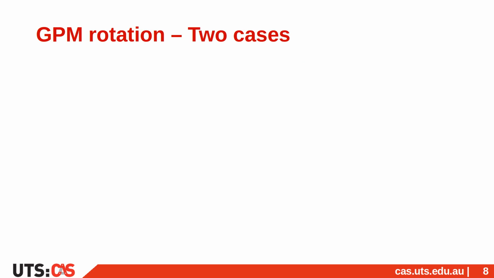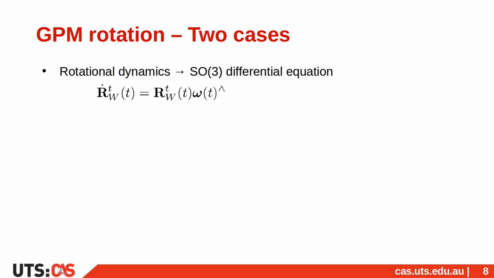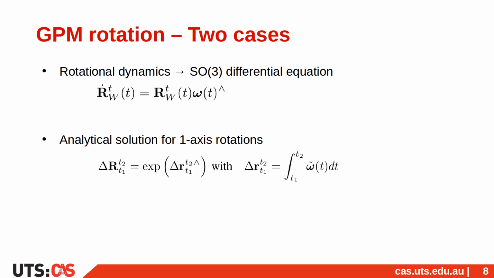Looking back at the rotational part of the system's dynamics, one can easily find an analytical solution to the differential equation when the system rotates around a unique axis during the integration window. It corresponds to the classic integration of the angular velocity into the axis-angle representation of the orientation.